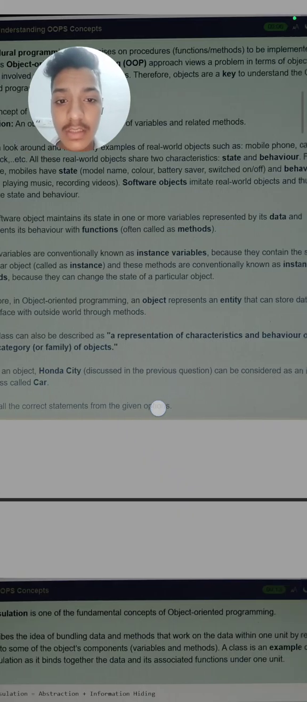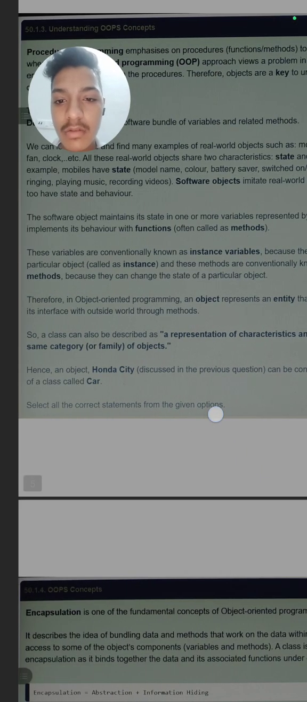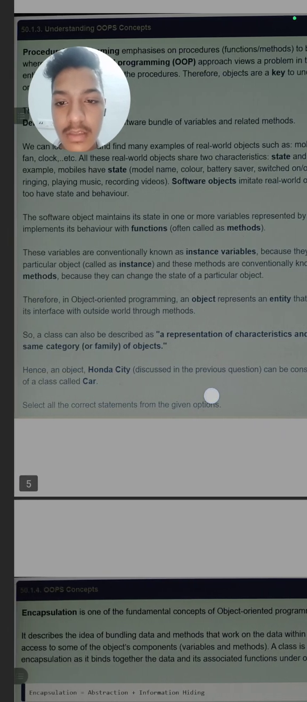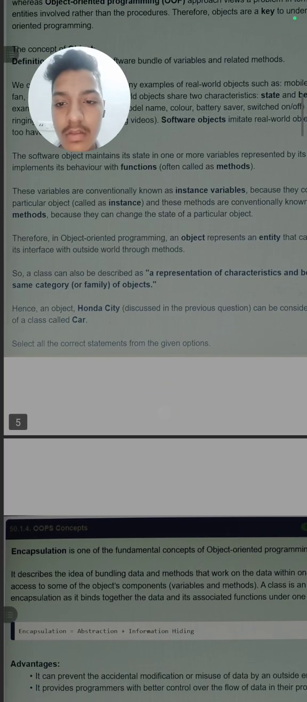So you now know what instance variables are, because they contain the state of a particular object called an instance, and these methods are conventionally known as instance methods. Because they can change the state of a particular object, they become instance methods.